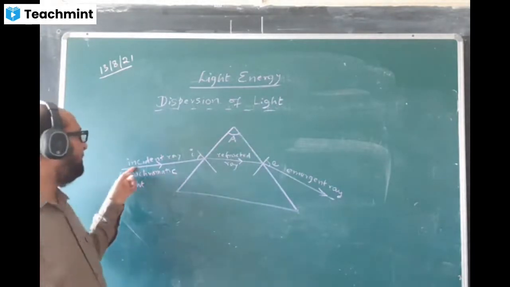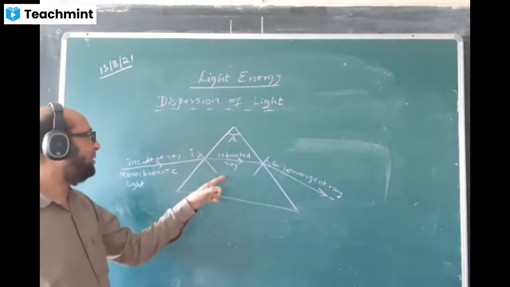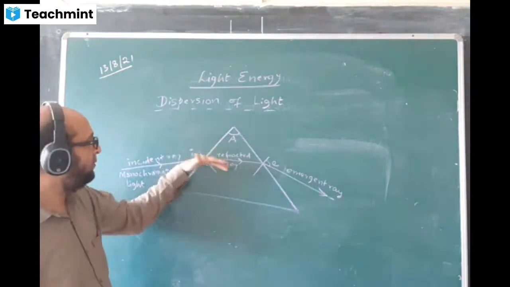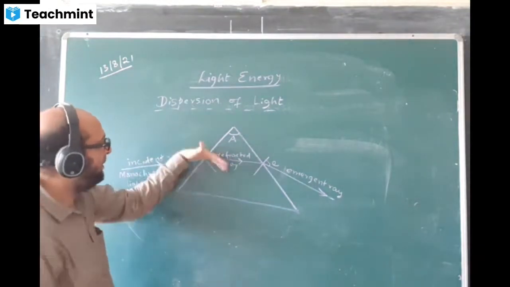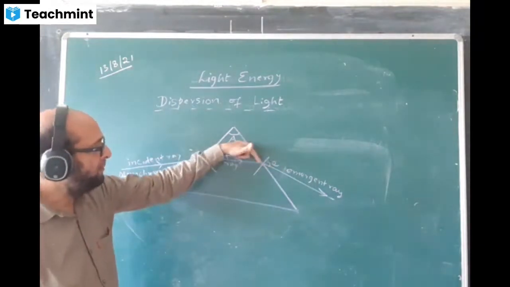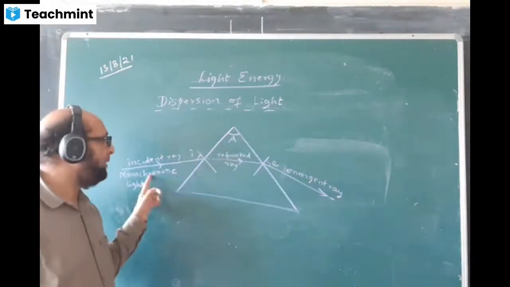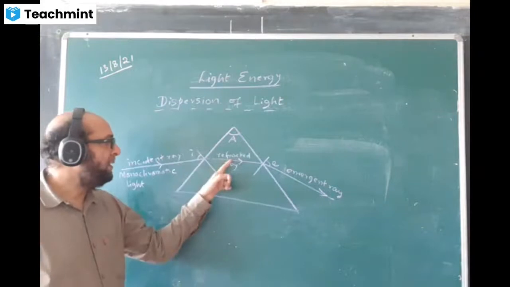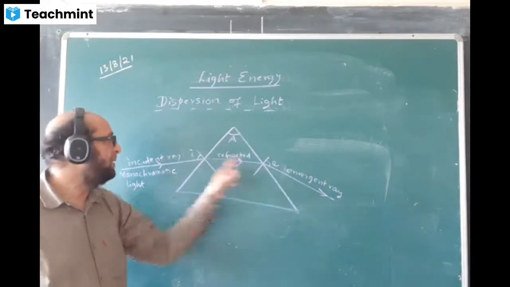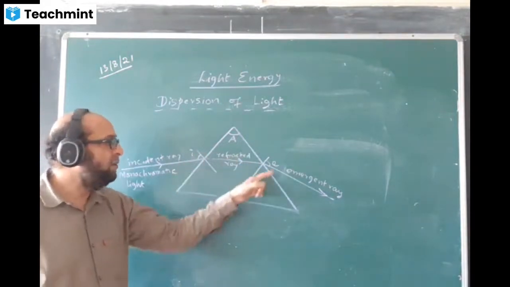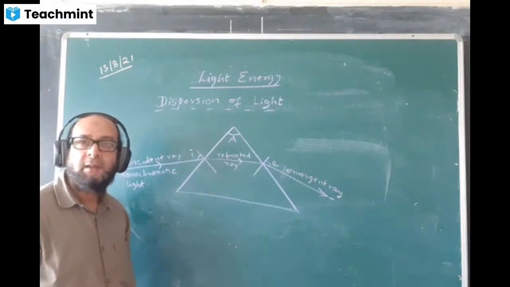The ray of light is traveling from air to glass. It bends towards the normal. Here is the normal. Now it bends away from the normal. It will go like this. This is called the incident ray, this is the refracted ray, and this is the emergent ray. This is called the angle of incidence, and this is called the angle of emergence.